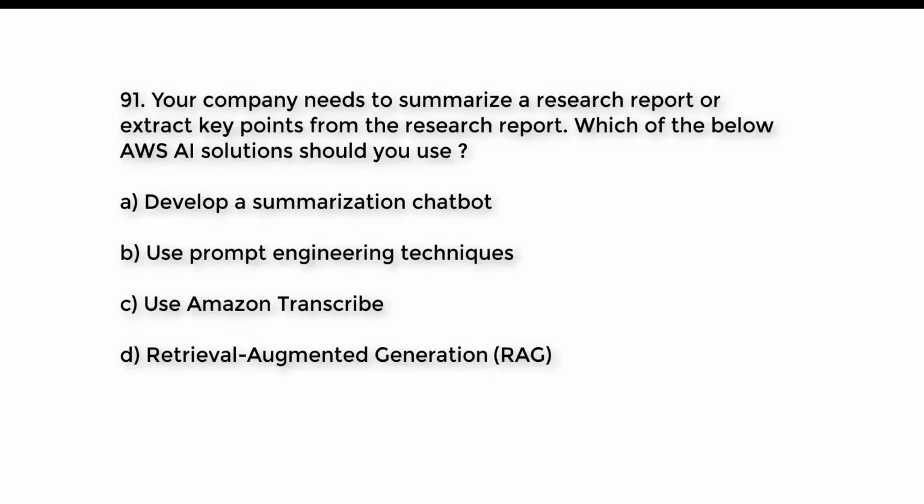Question number 91. Your company needs to summarize a research report or extract key points from the research report. Which of the below AWS AI solutions should you use? A. Develop a summarization chatbot. B. Use prompt engineering techniques. C. Use Amazon Transcribe. D. Retrieval Augmented Generation, RAG. Try to guess the right answer. And the right answer is option A. Develop a summarization chatbot.